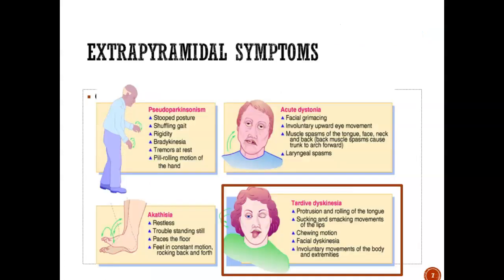The extrapyramidal symptoms that we were looking at could be any of these four. It could be pseudoparkinsonism, and that is basically when they have tremors. So this is someone who has schizophrenia. This is a possible symptom that they could have. They could show acute dystonia, and acute dystonia looks like this, where someone would have muscle spasms of the tongue, the face, or even the neck.